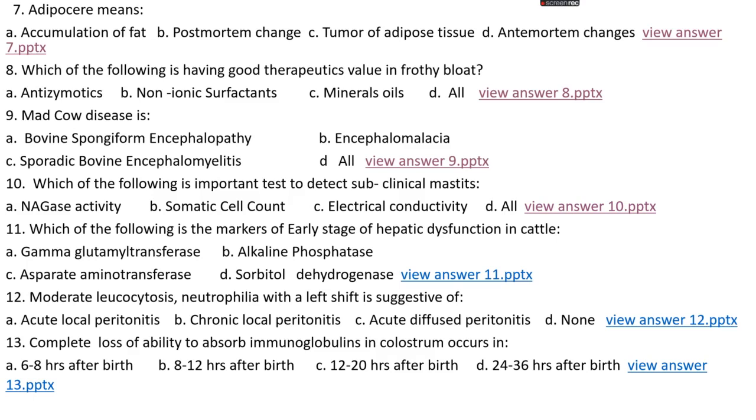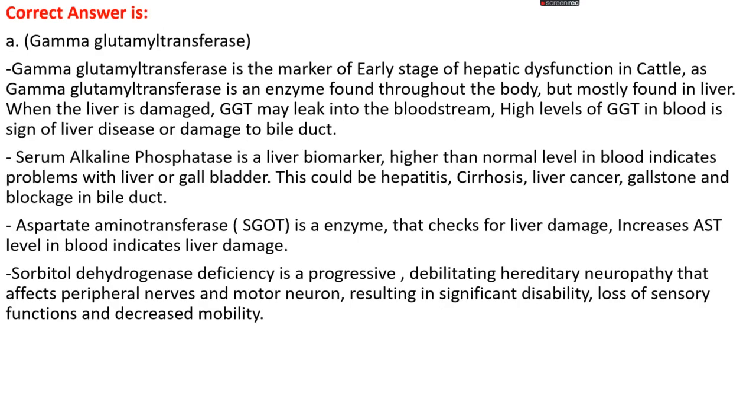Question number 11. Which of the following is the marker of early stage of hepatic dysfunction in cattle? Option A, gamma glutamyl transferase. Option B, alkaline phosphatase. Option C, aspartate aminotransferase. Or option D, sorbitol dehydrogenase. The right answer is option A, gamma glutamyl transferase.